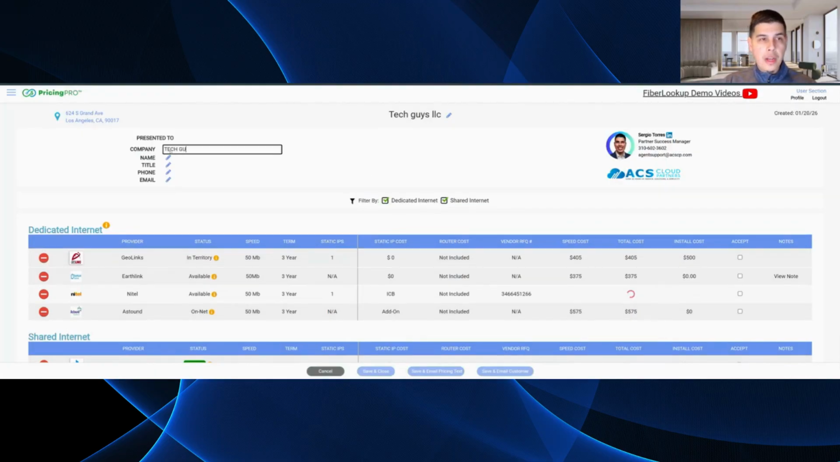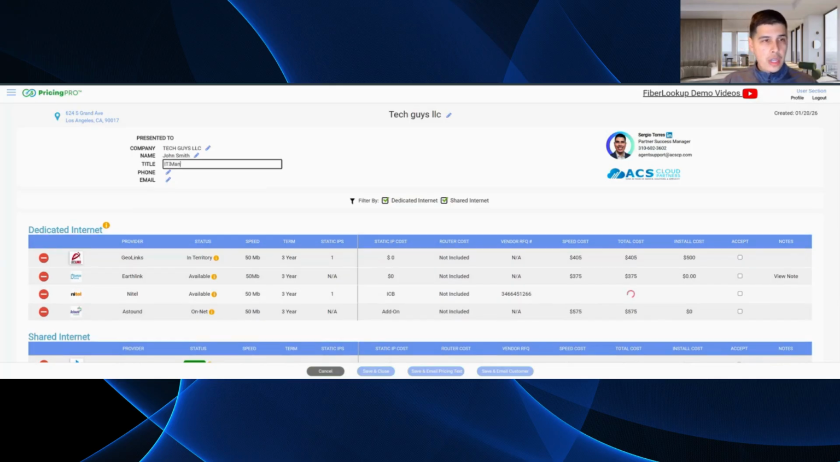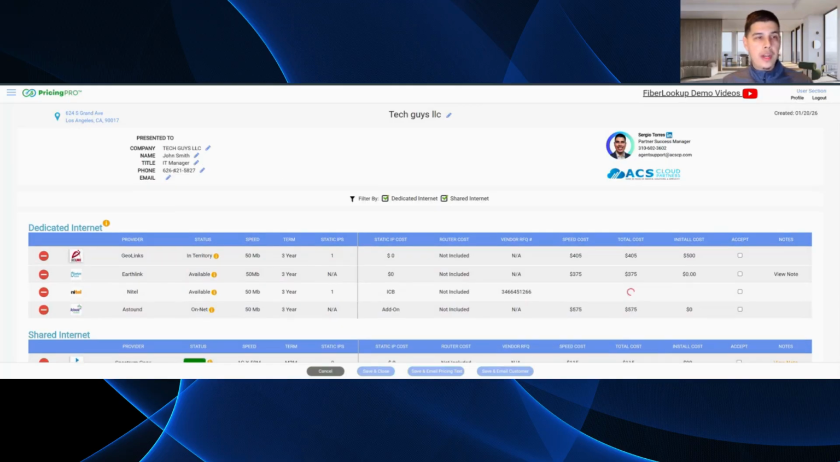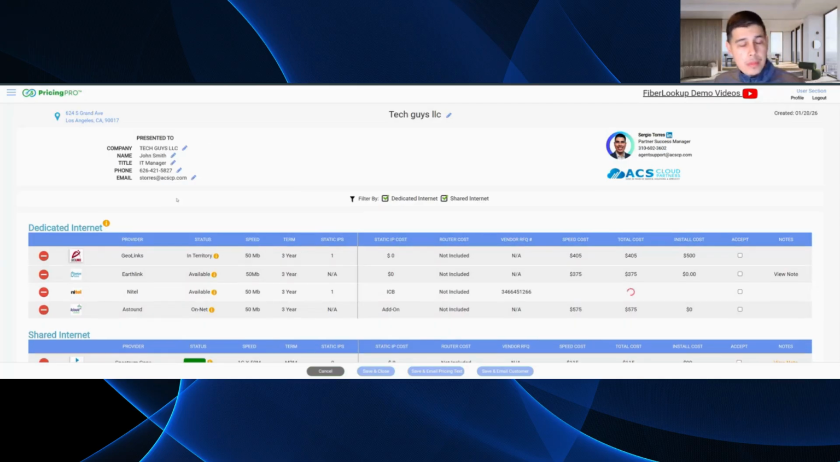So here I'm going to put the customer's name. I'm going to put the decision maker that I'm working with, right? This is John Smith. He's the IT manager. The reason we do this is because we want it to feel like it's a very customized quote for the customer. And this is super critical, right? Email. This is going to be the customer's email. Put my email for now. This is the email that's going to receive a link to the RFQ dashboard.